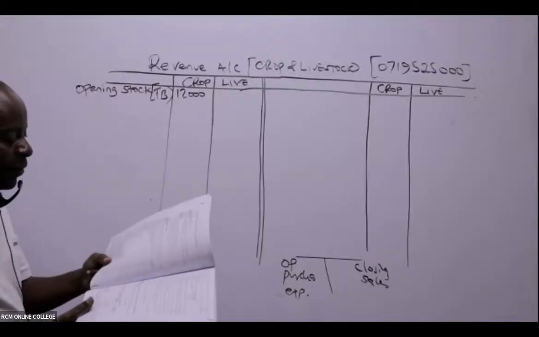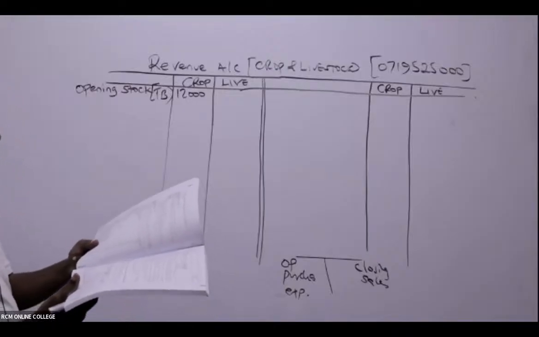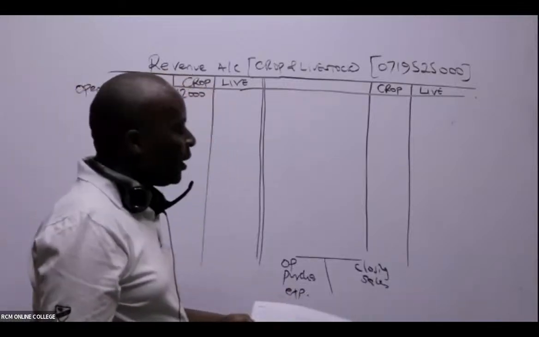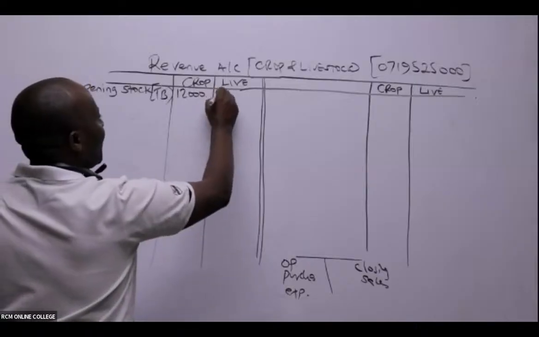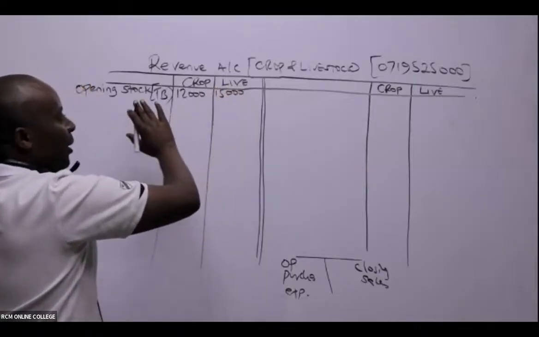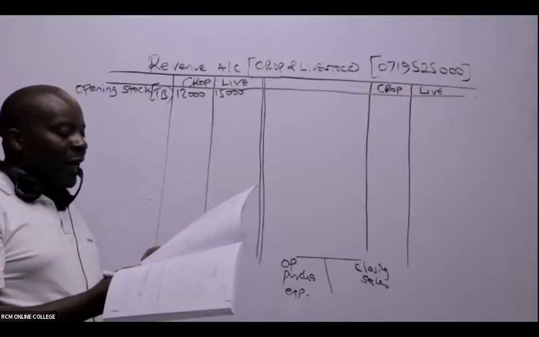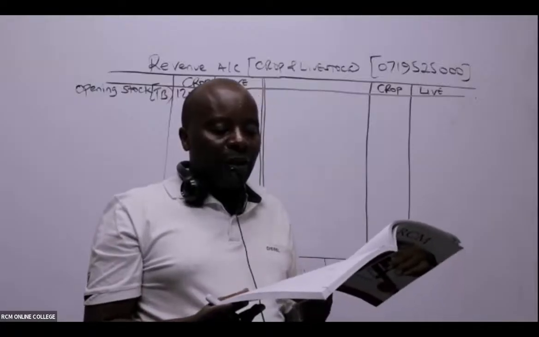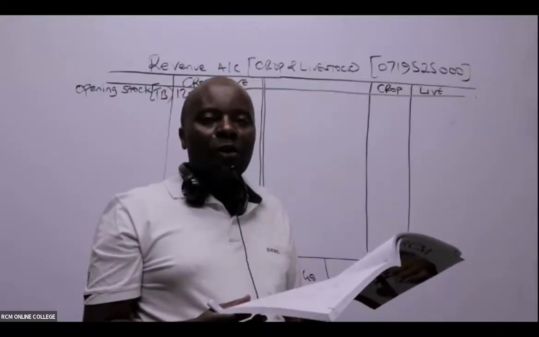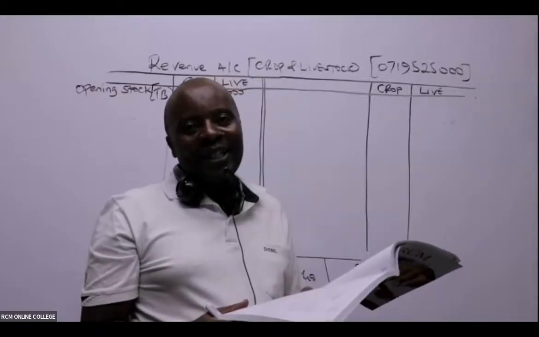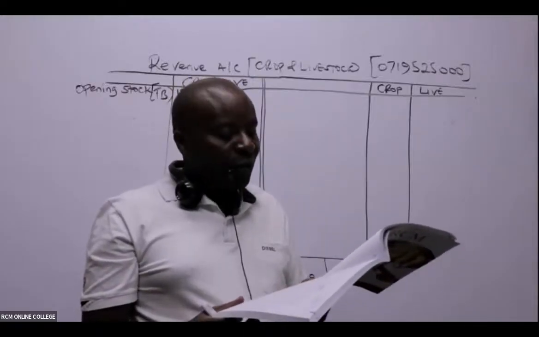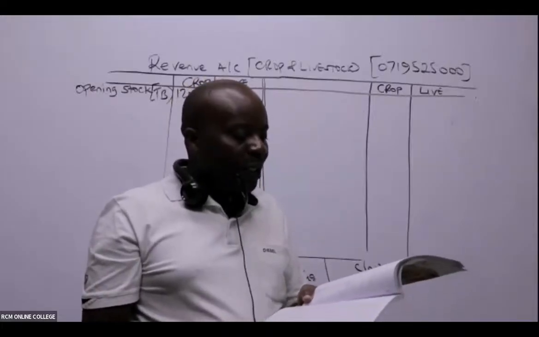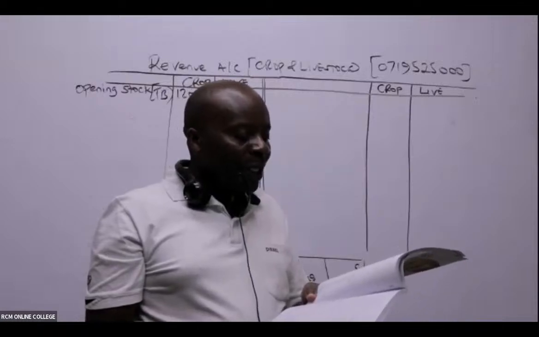Apart from that, what else do we have? You can see inventories for livestock, 15,000. This is opening inventory, because you can see it is on 1st April 2011, and yet we are doing this at the end of 31st March 2012. So 31st March 2012 is closing, then 1st April 2011 will be opening.